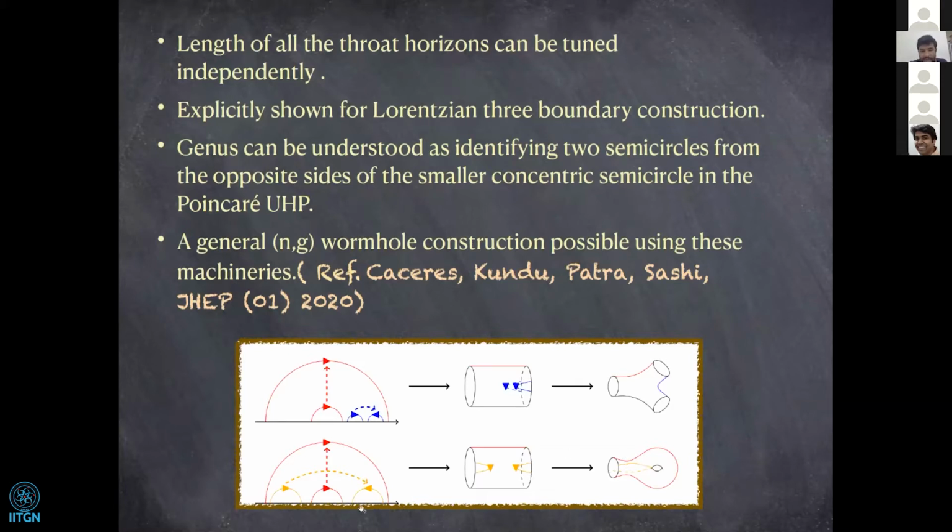In this case, for example, we started with the two boundary wormhole and removed two semicircles from different sides of the concentric semicircle. Now we actually have 2 minus 1, so only one boundary and one genus. In this paper, the authors talk about a general n-boundary and g-genus wormhole construction.